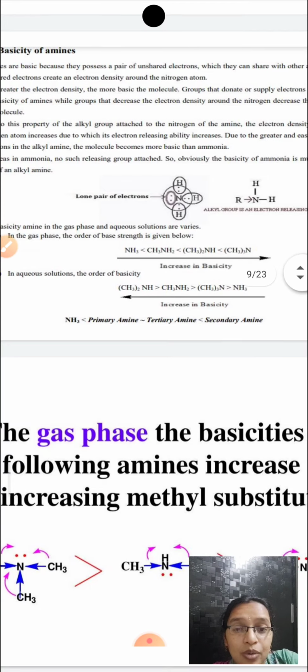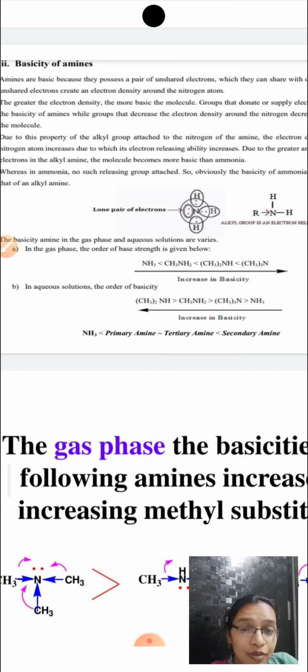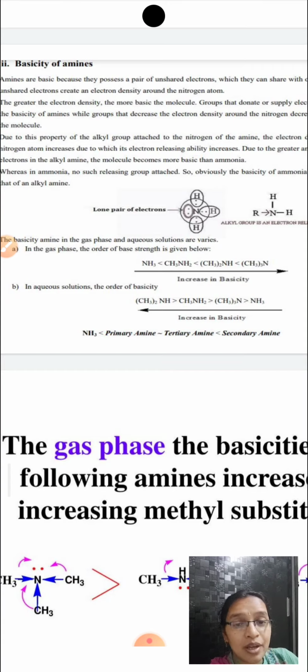Now combining these two factors, one is the plus I effect and the other is the stability of the ammonium ion, the overall basicity of amines in the gas phase reaction would be tertiary is greater than secondary is greater than primary is greater than ammonia.